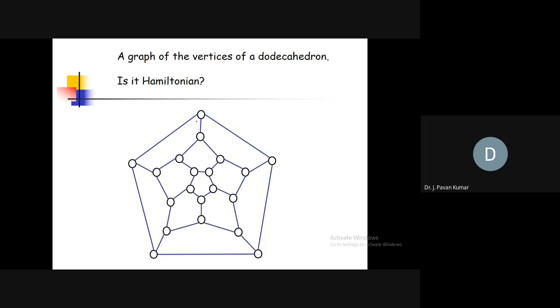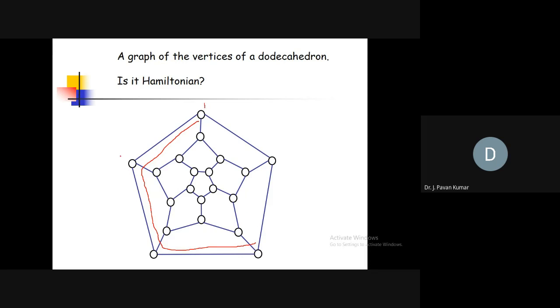Yeah. Is it Hamiltonian or not? Like this, we can go. We can go. Then yes. Yeah. Any ordering can you give?